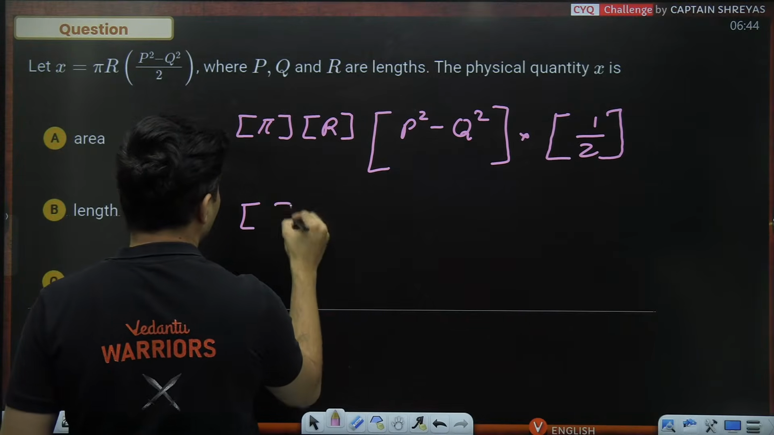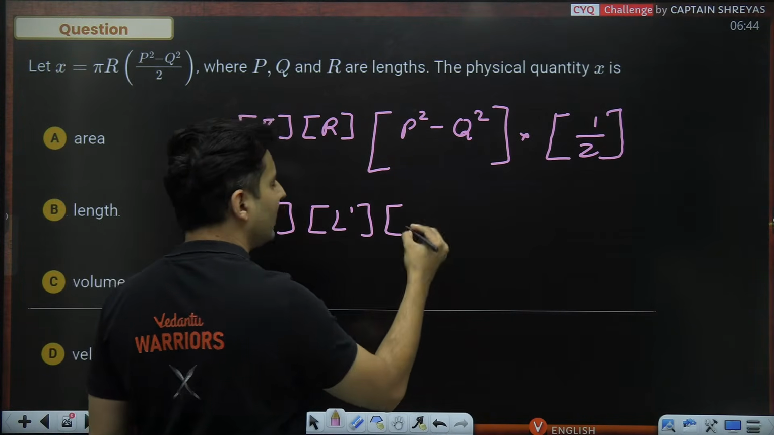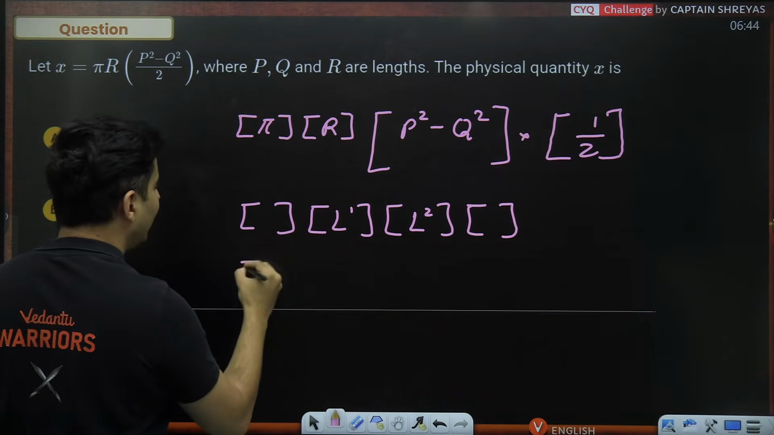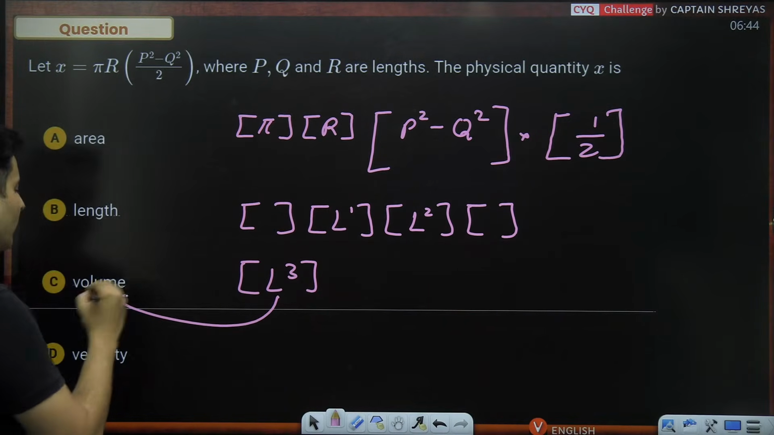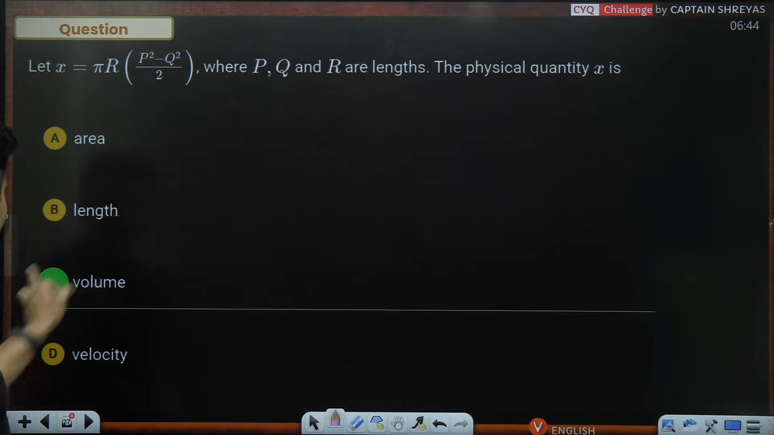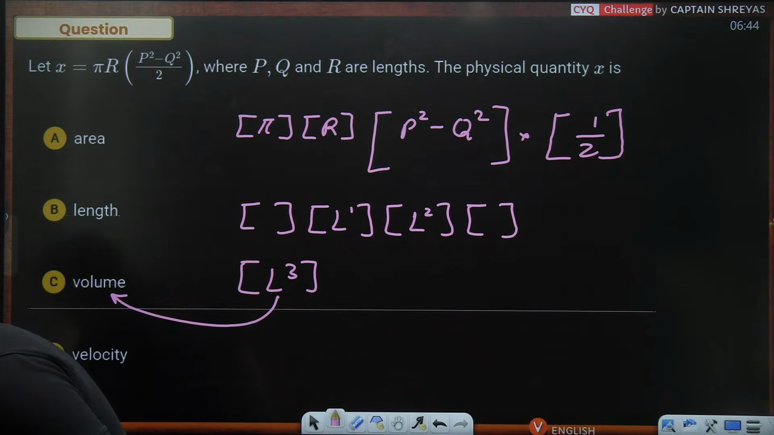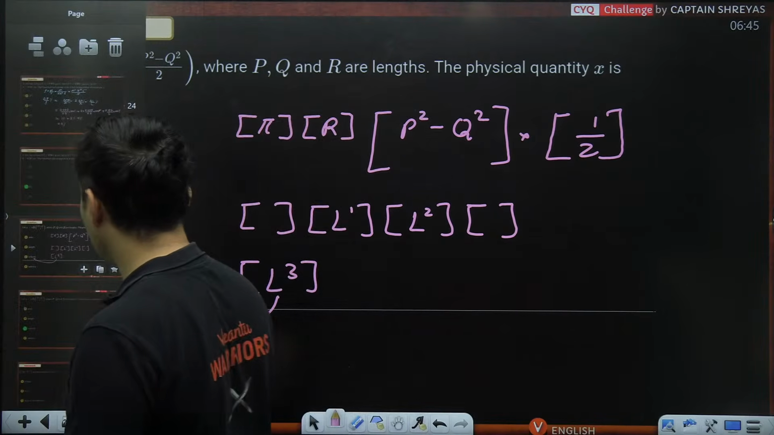Pi is a dimensionless entity. R is the dimension of length. P and Q both are length, so length square. And this is a dimensionless entity. So finally the dimension will be L cube, which is nothing but volume. Check it out, option C. How many of you have spammed the answer C? Wow, very good. Many of you have spammed the answer as C. Amazing, guys.